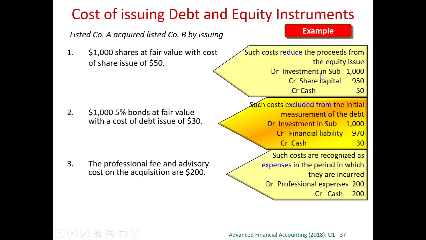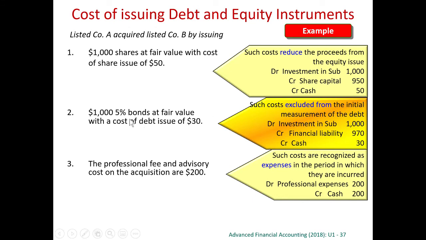We should not reduce the investment because investment must be stated at the fair value of the consideration at the day of acquisition. Instead, you may have to reduce your share capital that you have issued. Right? So when you pay this cash, you credit cash and debit share capital because you pay this issuing costs from the amount that you can issue from your share capital.